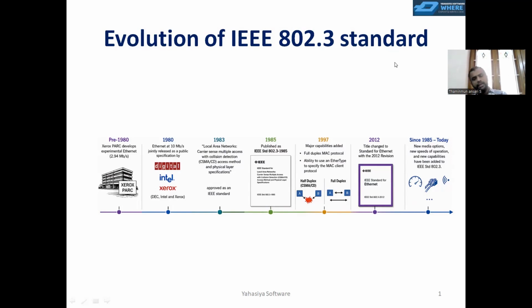In 2012, they renamed the standard. Initially, it was a standard for local area network, and then they changed the name to the standard for Ethernet. That is the new name given to this standard. From 1985 onwards till today, there have been a lot of developments in this standard.